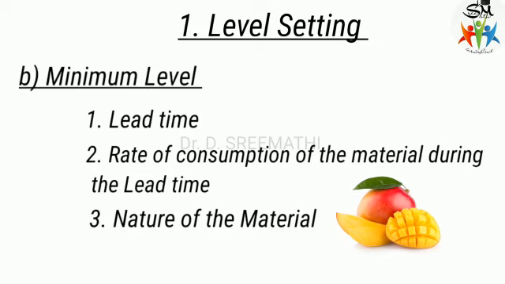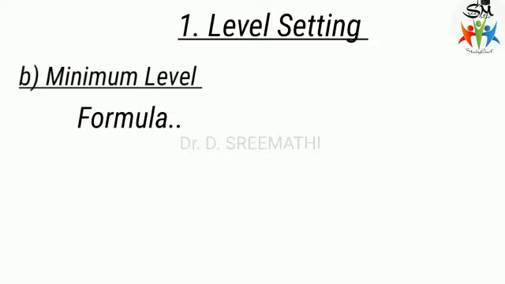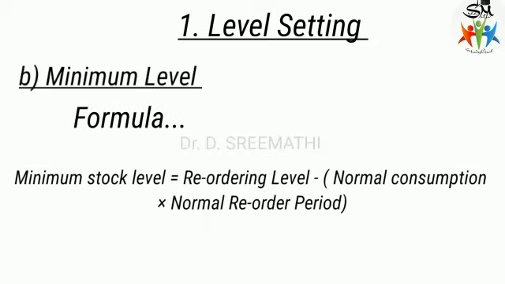So the nature of the material also plays an important role in fixing this minimum or safety level. How do you calculate this? By the formula: minimum stock level equals reordering level minus normal consumption multiplied by normal reorder period.